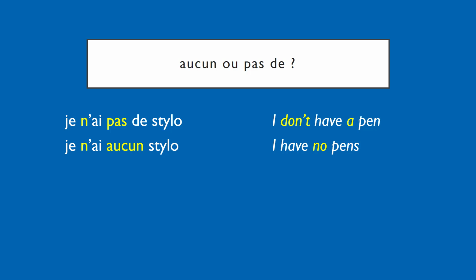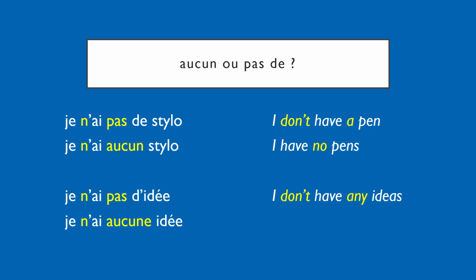And I think this difference is much clearer in the sentences je n'ai pas d'idée, which is I don't have any ideas, and je n'ai aucune idée, which is more like I have no idea. Aucune here is far more emphatic and really emphasizes the fact that you have no idea whatsoever. So if you want a difference, pas de is just not quite as strong as aucun, but in most cases both are fine.